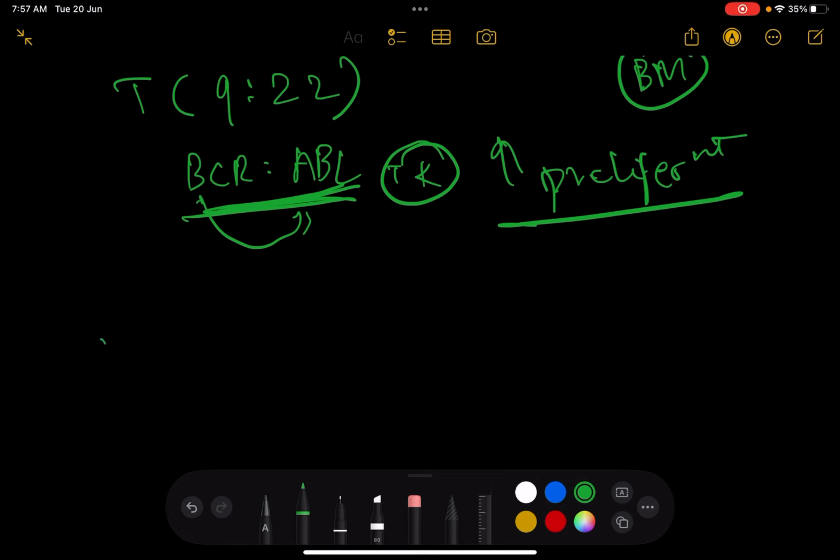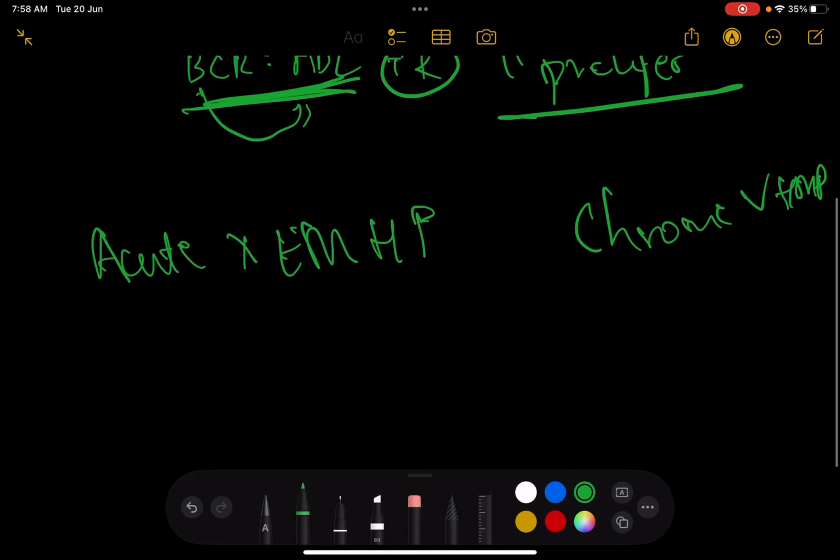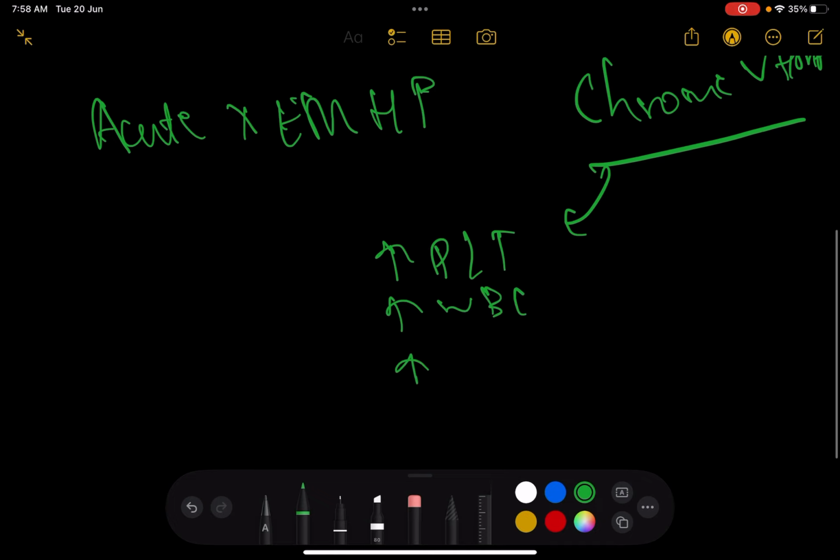In acute cases there is very little extramedullary hematopoiesis, but in a chronic case there's a very high chance of it. So because of the extramedullary hematopoiesis, there's going to be an increase in the platelet count, the WBC count, and definitely the total leukocyte count.